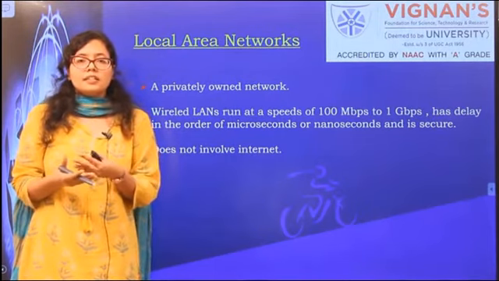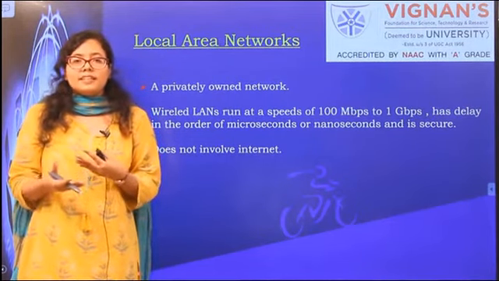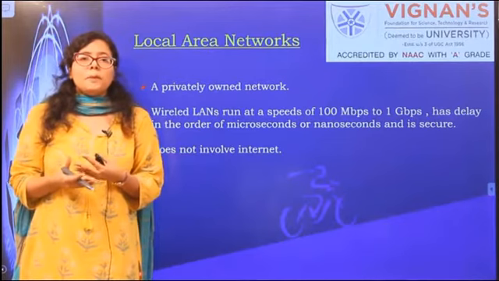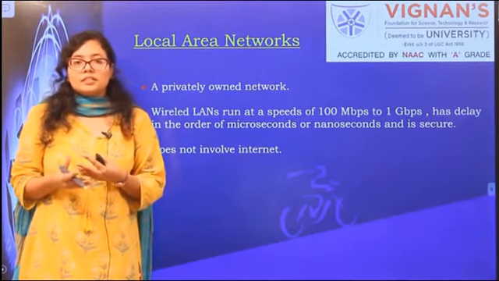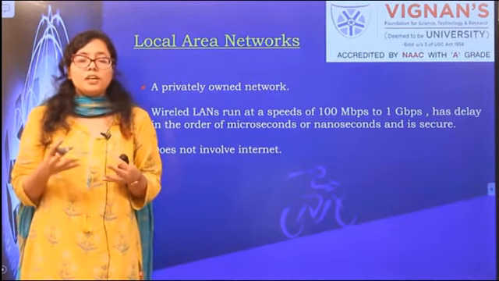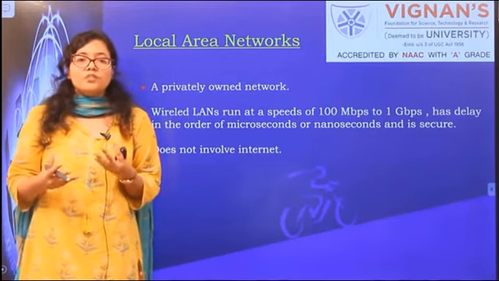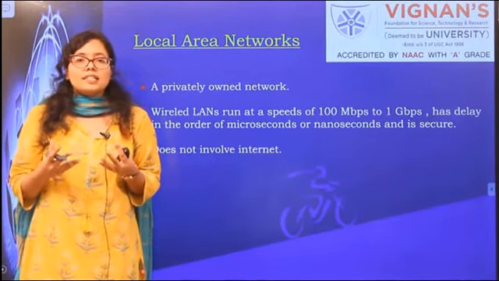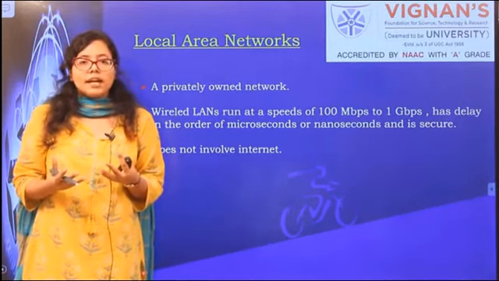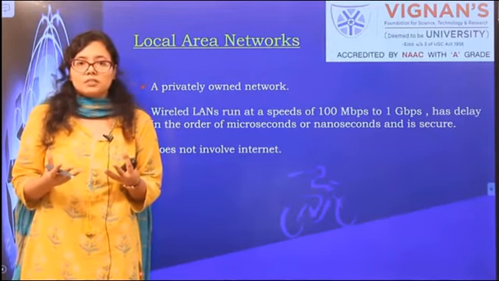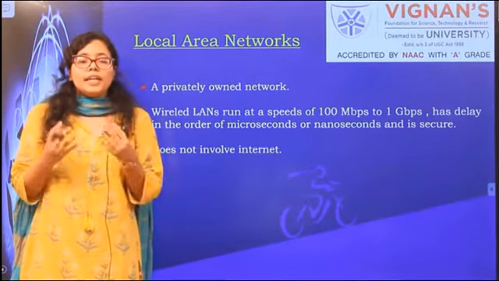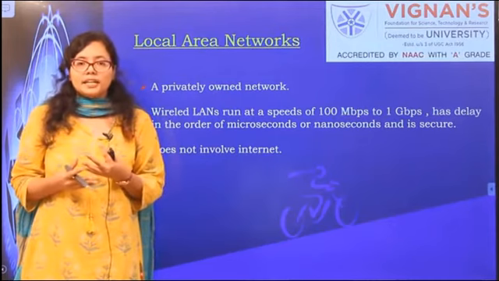From our earlier days, we have been studying about LAN, MAN and WAN. We discussed that on the basis of coverage area, 10 kilometers, 1000 kilometers, we have divided our concepts regarding LAN, MAN and WAN. But we didn't understand the real concept behind that. In the first scenario, when we two friends were sharing the same room but were chatting over Facebook, most of you will say the answer is a LAN because we are in the same room. But the answer is it is a WAN, wide area network. Why? Because it is involving the internet. How are we able to access Facebook? Because of the internet. So any network which involves the internet is a wide area network.